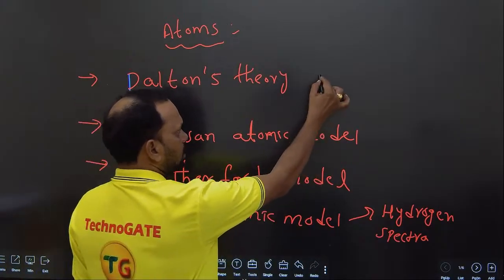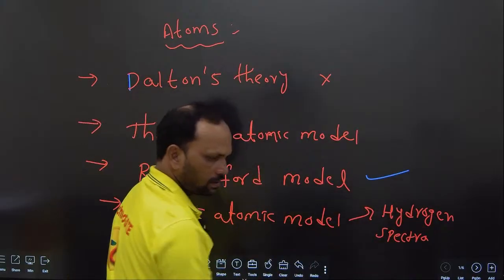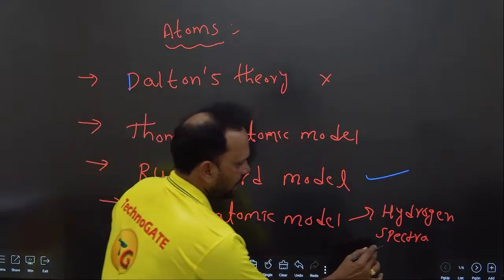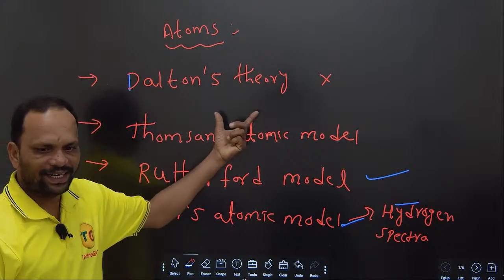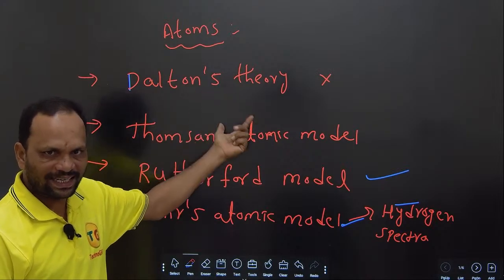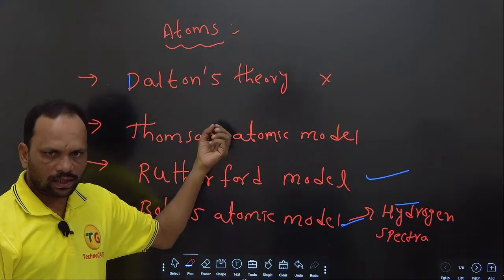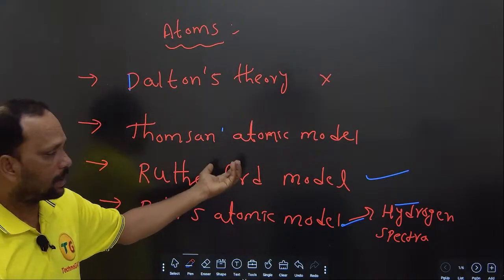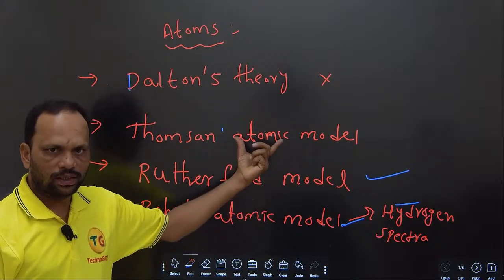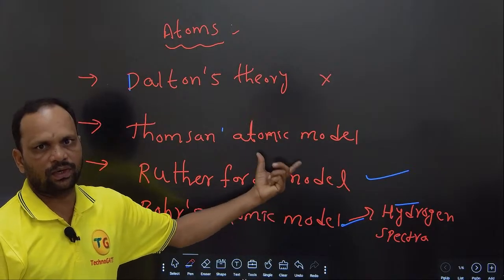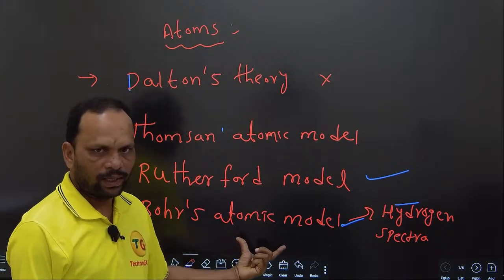So Dalton's theory is not that important, and here the Rutherford model is very important, and the Bose atomic model and hydrogen spectrum are also very important. Okay. So what is Dalton's theory? Dalton is a scientist's name. What he says about the atoms, and what is the Thomson atomic model, what are the merits and demerits, what are the failures of the Thomson atomic model. Then we are going to discuss the Rutherford model: what are the merits and demerits, what are the failures and successes of the Rutherford atomic model. Then finally the Bose atomic model.